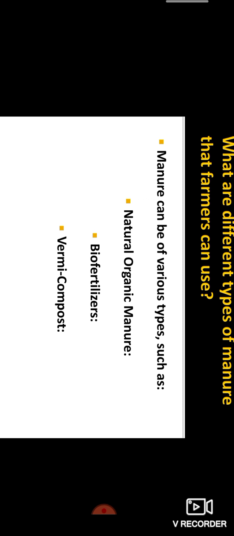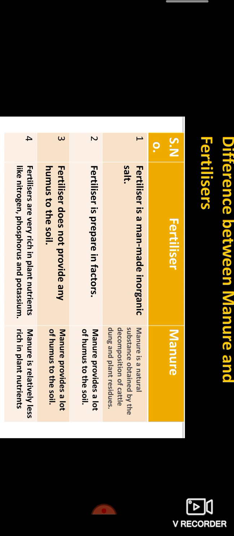What are the different types of manure that farmers can use? Manure can be of various types such as natural organic manure, biofertilizers, and vermicompost. What is vermicompost? Yeah, earthworm. Okay. Natural organic manure, biofertilizers like cow dung. That is okay.